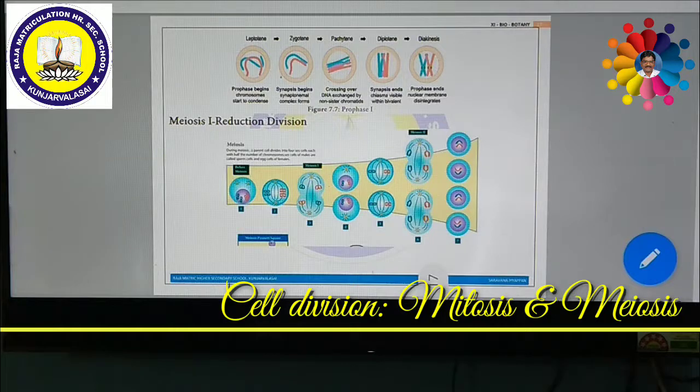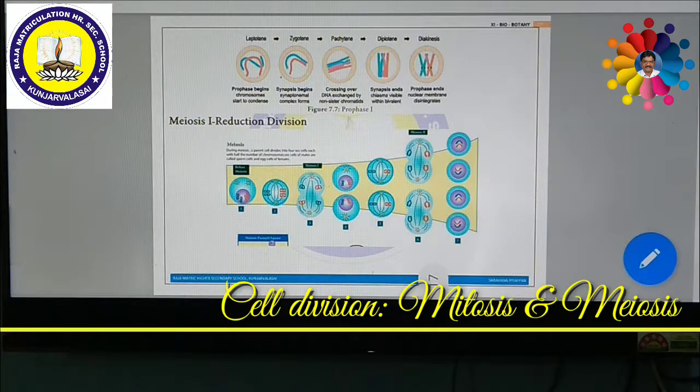Meiosis 2 almost resembles mitosis. It is also further divided into prophase 2, metaphase 2, anaphase 2 and telophase 2. At the end of telophase 2, 4 daughter cells are formed. But in mitosis, only 2 daughter cells are formed. In mitosis, the daughter cells resemble the parent cell. But in meiosis, the 4 daughter cells do not resemble the parent cell genetically.